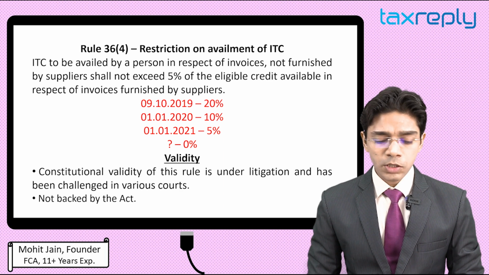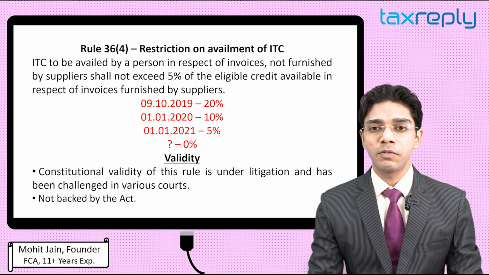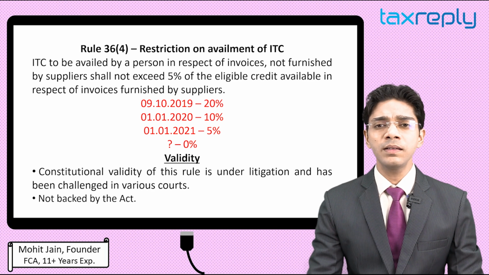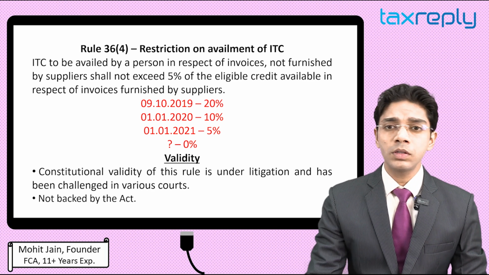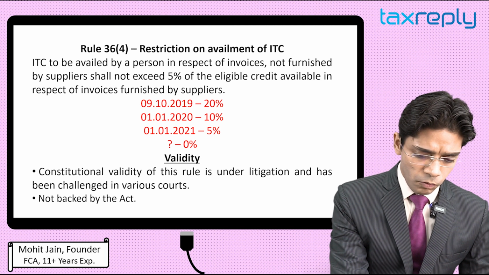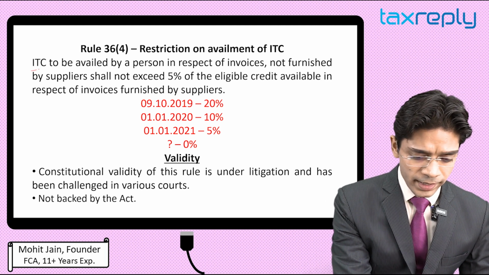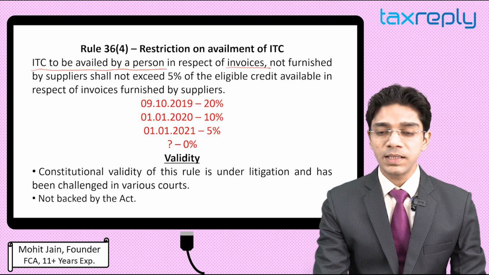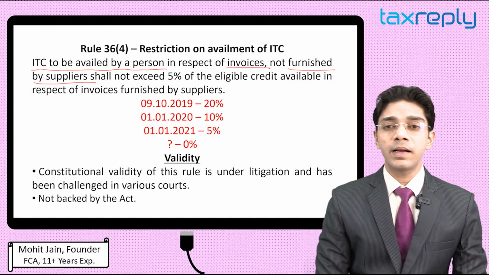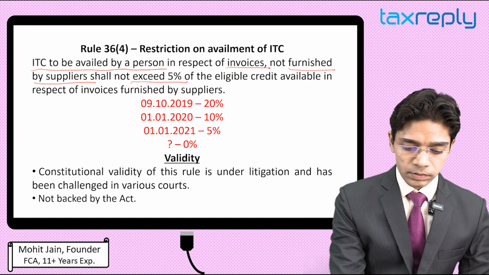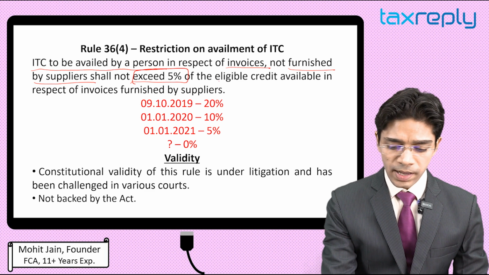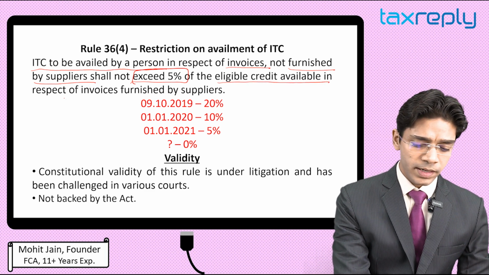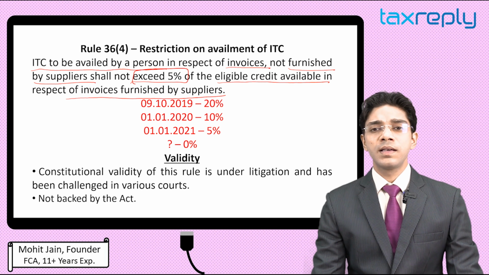The first rule which comes into play on this section is Rule 36(4). This is the only rule which prohibits the buyer to avail ITC for the invoices which have not been reported by the supplier. Let's have a look at Rule 36(4) first. What does this rule say? ITC to be availed by a person in respect of invoices not furnished by the supplier shall not exceed 5% of the eligible credit available in respect of invoices furnished by the supplier.